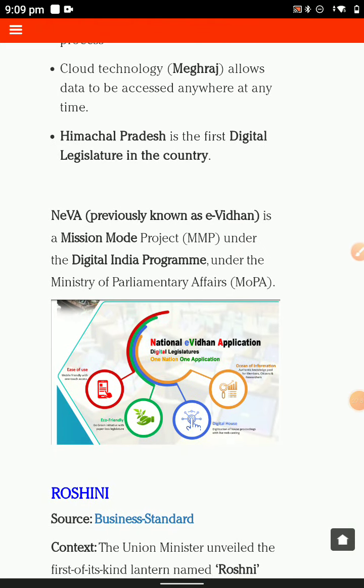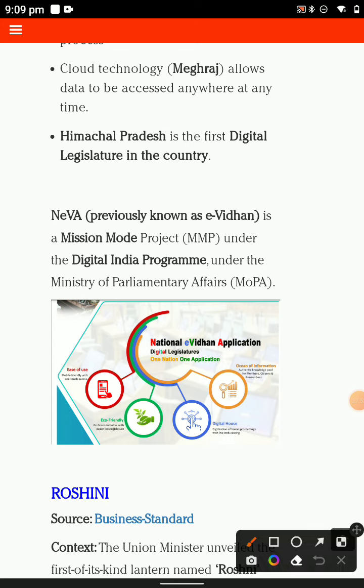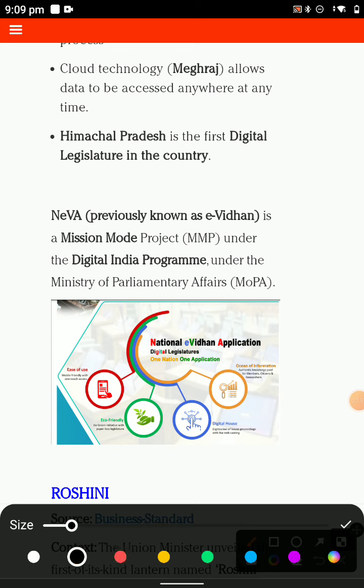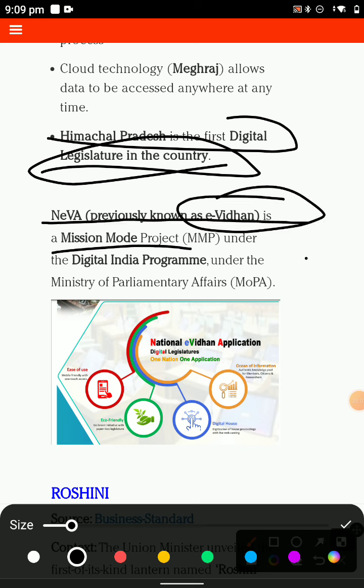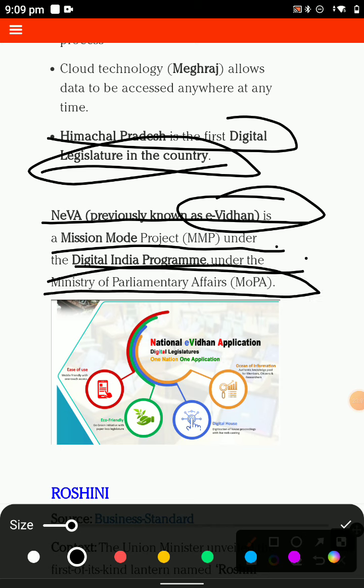You have learned also that questions may be asked of these types because a number of questions asked by UPSC are related. The Himachal Pradesh is the digital legislature, first in the country, and the provided e-Vidhan is a mission mode project and digital program under the Ministry of Parliamentary Affairs.